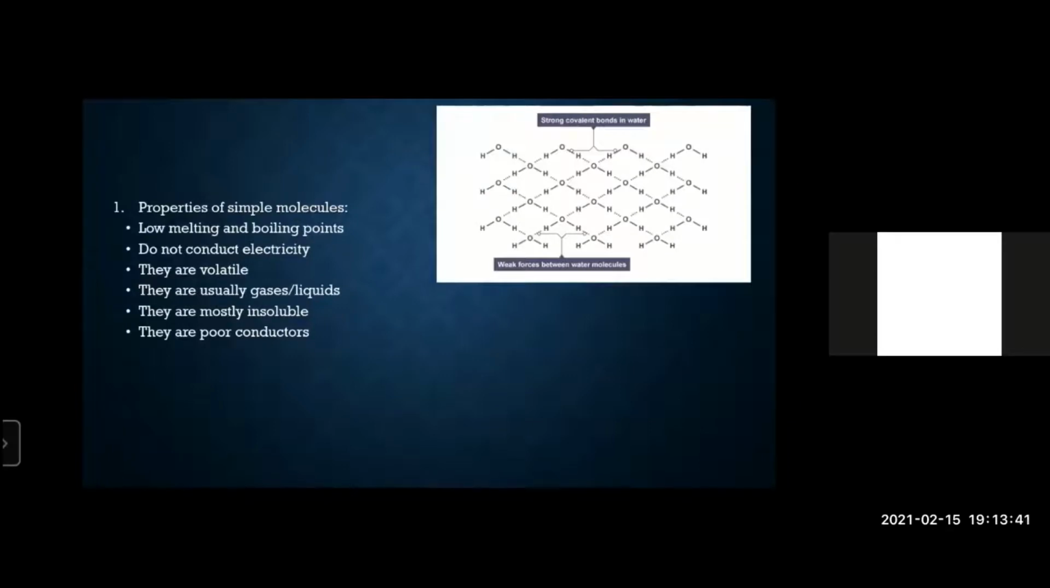Now let's have a look at the idea we've been discussing for quite a long time. Why do they have low melting and boiling points? Because if you have a look at this diagram, this shows water. The solid lines are showing strong covalent bonds, strong O-H bonds, whereas the dotted lines are showing weak intermolecular forces between each H2O molecule.